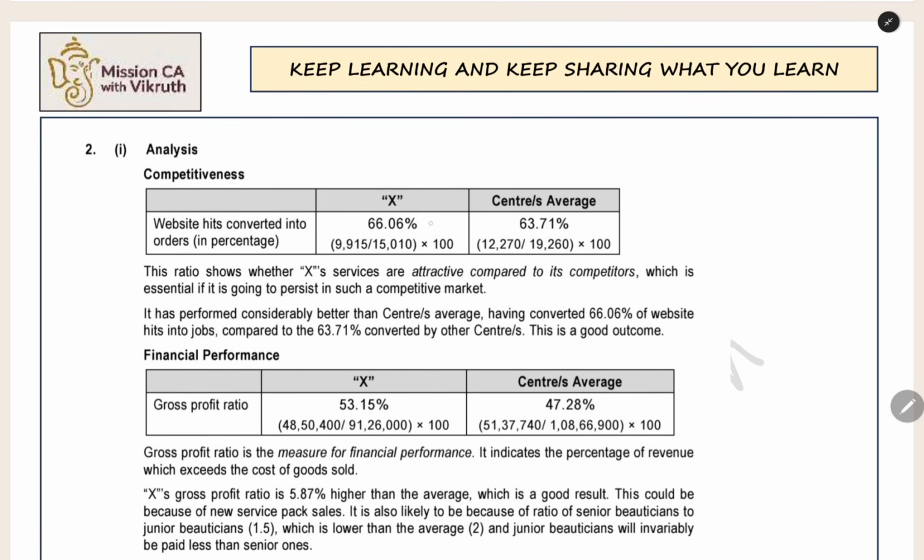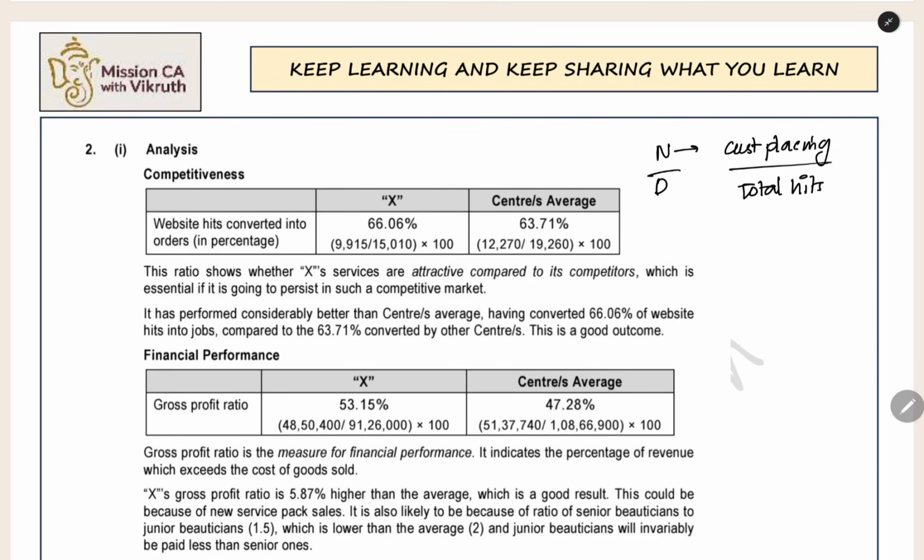So here we can see that our center is performing well. It has a higher percentage. Always one thing: when you are comparing two percentages or two ratios, you have to see the numerator and denominator. Here in the numerator, what are we having? Customers placing the order. And in the denominator, what are you having? You are having the total website hits.